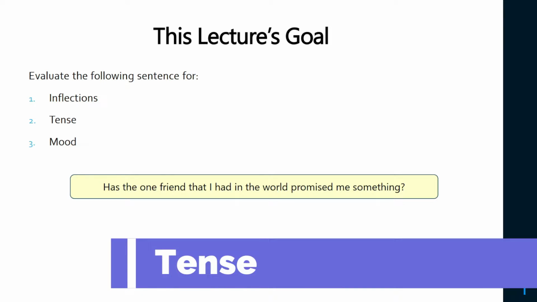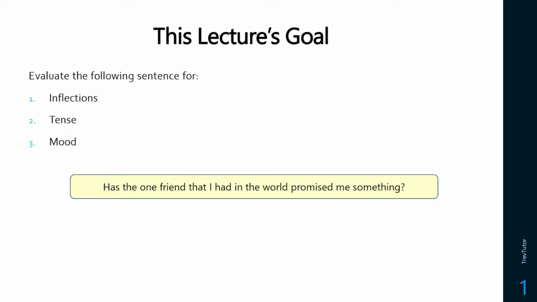The goal of this section is to be able to evaluate the following sentence for all of the inflections on the word, tense, as well as the mood. And we're going to learn about those as we go throughout the section. So the sentence is, has the one friend that I had in the world promised me something?